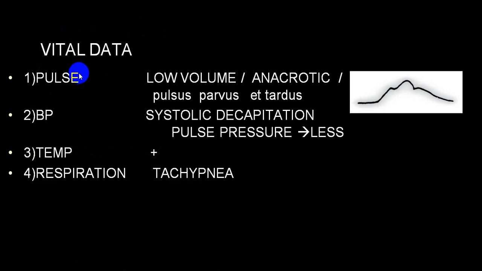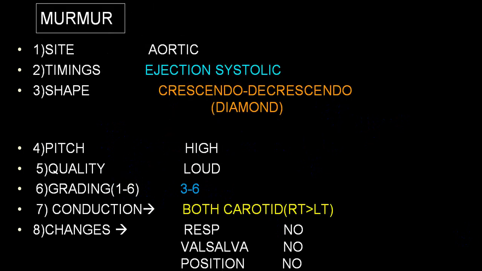So pulse will be low volume, we call it an anacrotic pulse or pulsus parvus et tardus. Systolic blood pressure is decreased, and diastolic pressure is elevated, so pulse pressure is markedly narrow. Usually temperature is normal. The person can have tachypnea secondary to congestive heart failure. We already mentioned the murmur will be best in the aortic area. It is an ejection systolic murmur, crescendo-decrescendo, grade between 3 to 6. It is better heard on the right carotid as compared to the left carotid. There will be no change in the murmur on respiration, Valsalva, or any change in position.